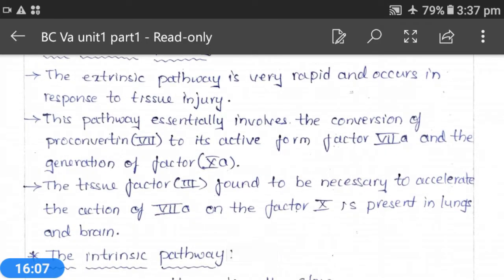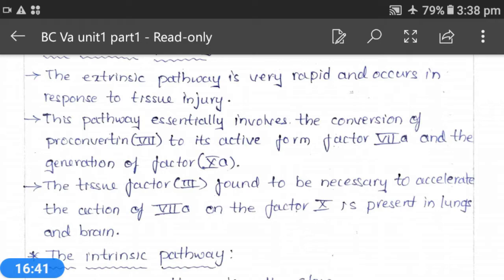In this extrinsic pathway, firstly proconvertin, factor 7, is converted into factor 7A, and after the 7A formation, this 7A along with factor 3 will help factor 10 to form factor 10A, which is the active form of factor 10.